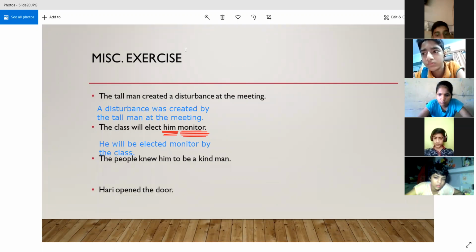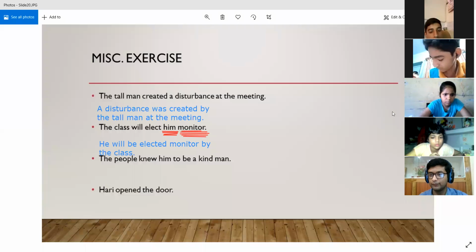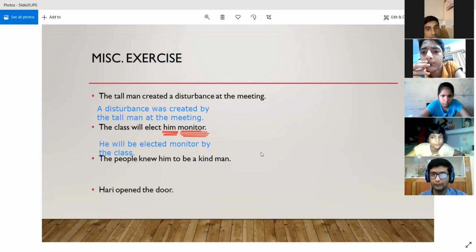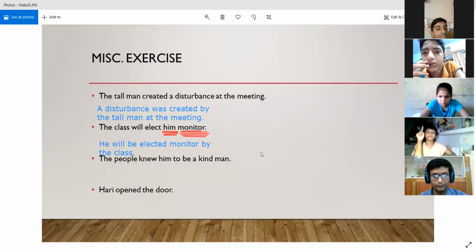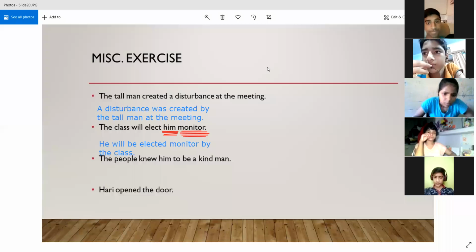All right. Now, Somesh, try the third one. The people knew him to be a kind man. So basically we are talking about him, right? Over here, him is the object. Try to identify the objects first. The people knew him, and what did they know him to be? A kind man.